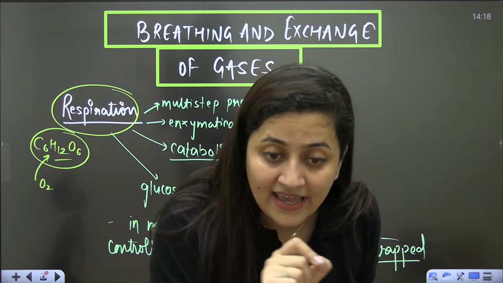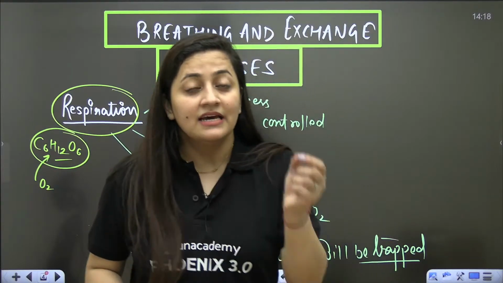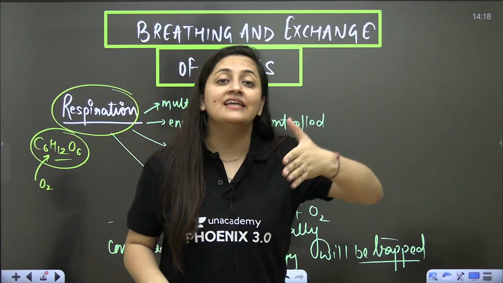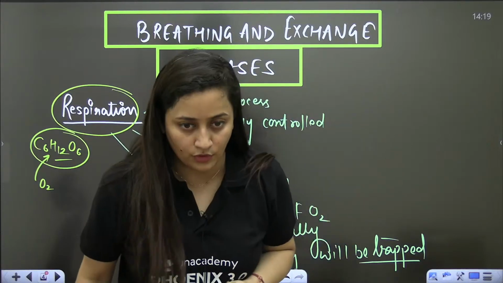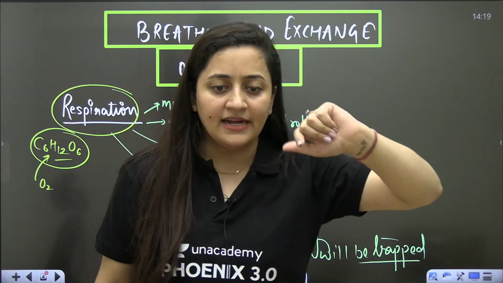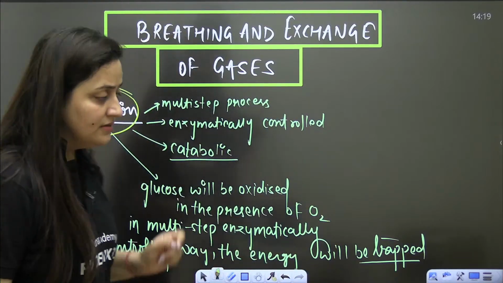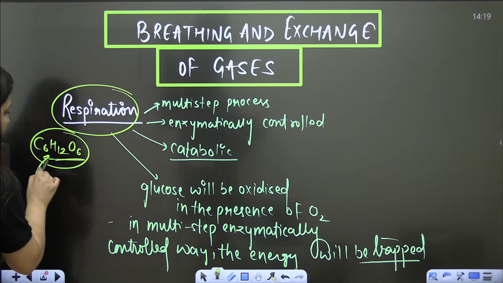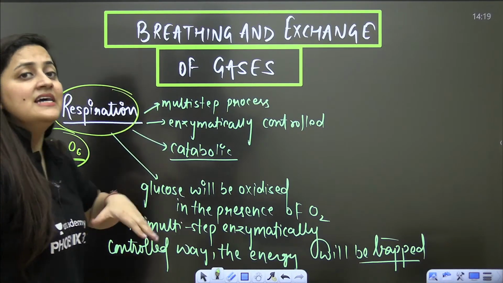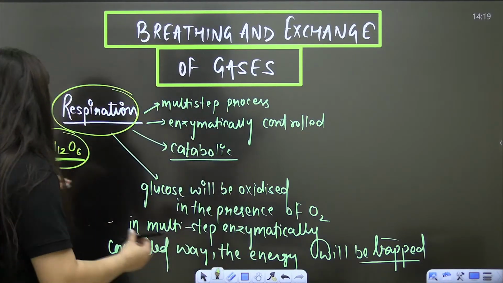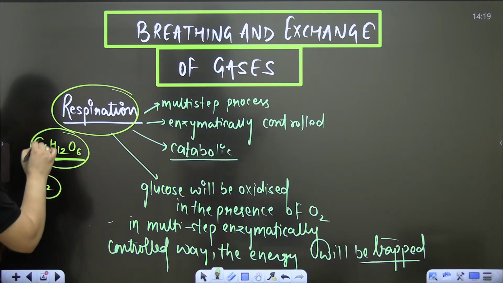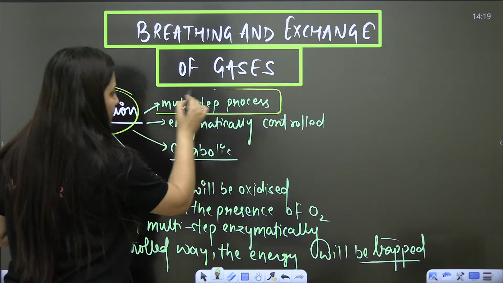If you read the NCERT, you will see it is clearly mentioned that there is an indirect breakdown of glucose. Please open your NCERT and mark these important terms. Basically, in the presence of oxygen, the breakdown of glucose in a multi-step process will be done.